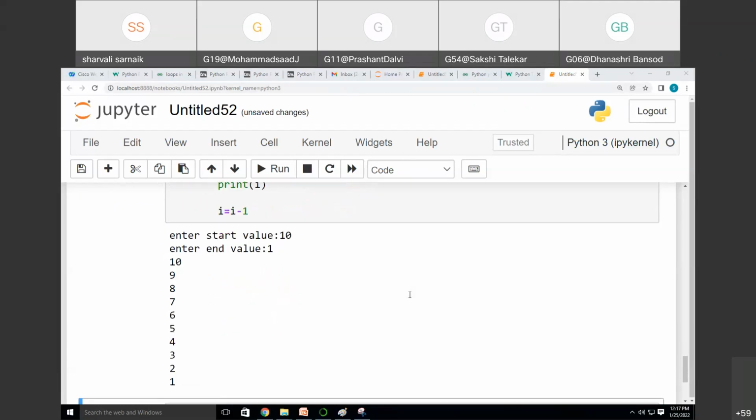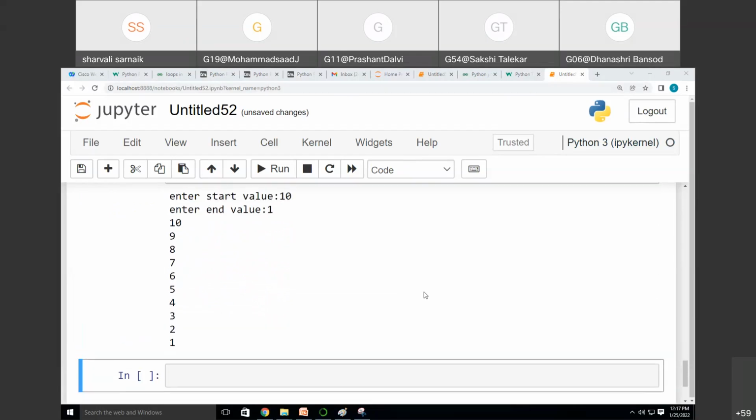Now let's take another program. I want to print the sum of digits. Sum of digits means what? See, if I'm giving 1 to 10, then 1 plus 2, 2 plus 3, 3 plus 4, plus 5, plus 6, plus 7, plus 8, plus 10. So what will be the output? Can anybody tell me what will be the output?